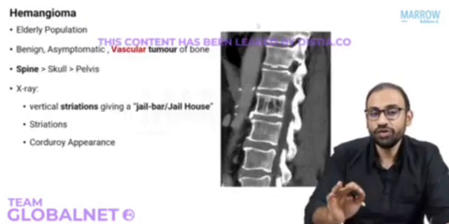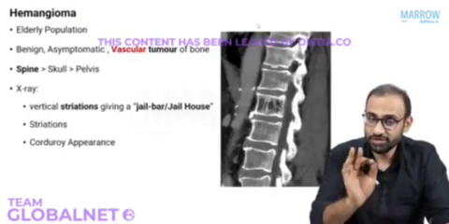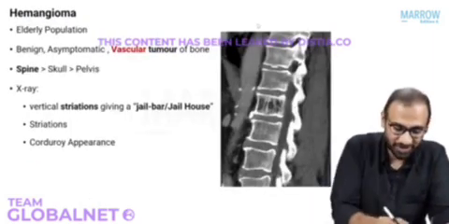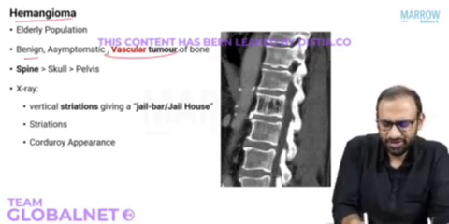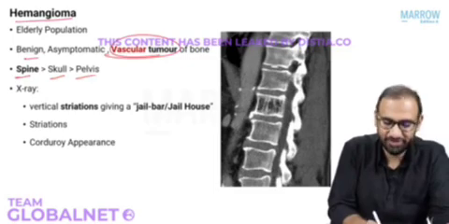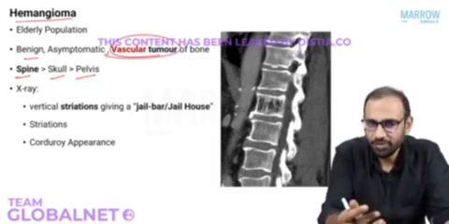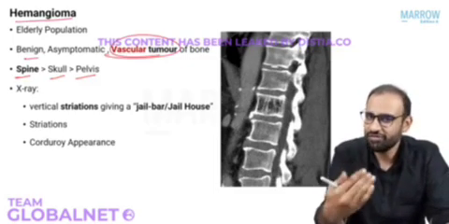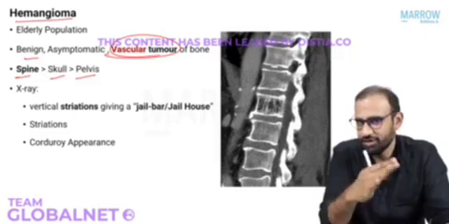Okay? Now moving on to the benign miscellaneous tumor, that was hemangioma. Hemangioma is a benign vascular tumor of the bone, most commonly occurring in the spine, can also occur in the skull and pelvis. Right? What is the problem here? The bone tissue is replaced by vascular tissue.